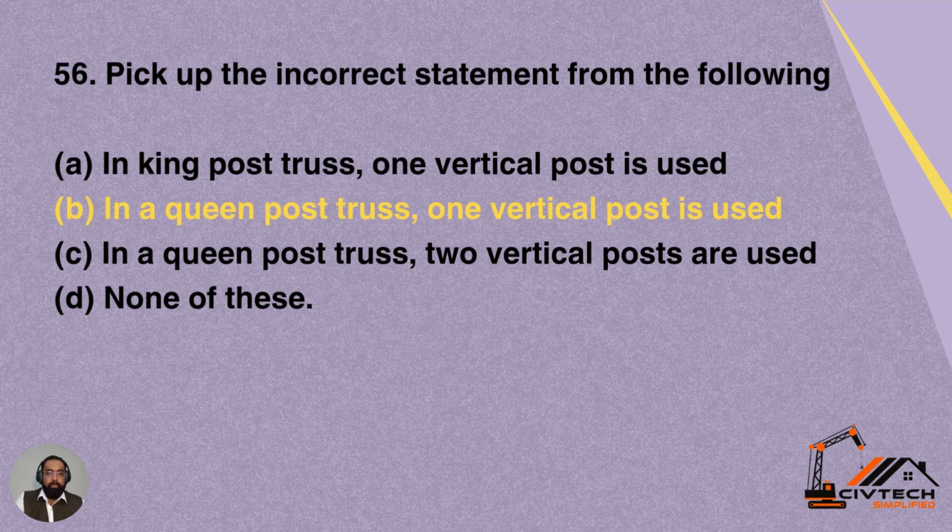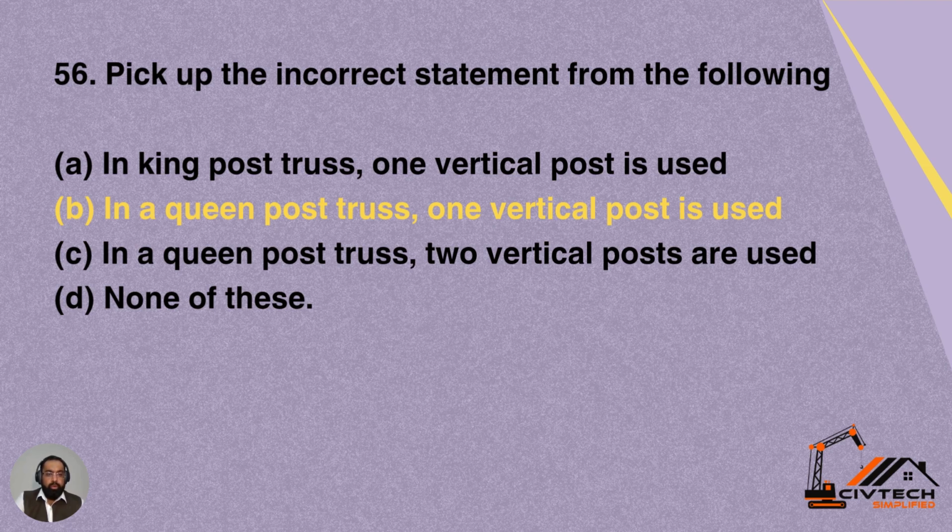Question 56. Pick up the incorrect statement from the following. So we have to pick the incorrect statement from the following. Option A is: in king post truss, one vertical post is used. Option B: in a queen post truss, one vertical post is used. Option C: in a queen post truss, two vertical posts are used. And option D is none of these.